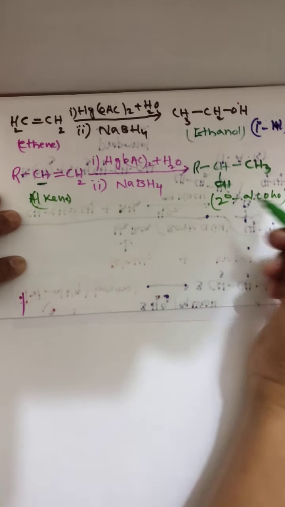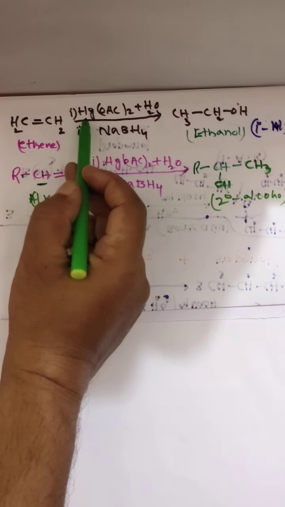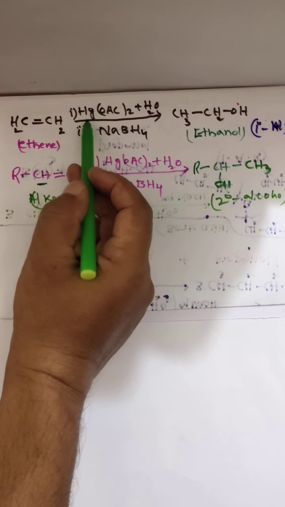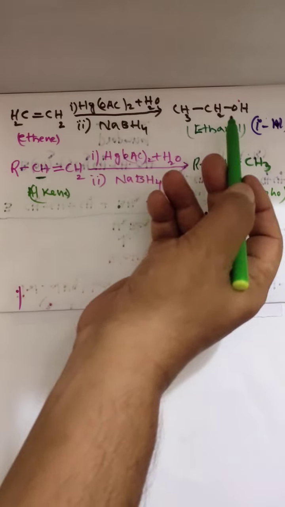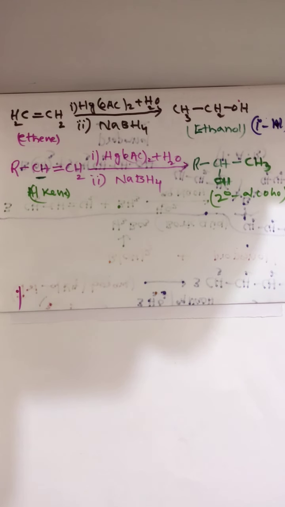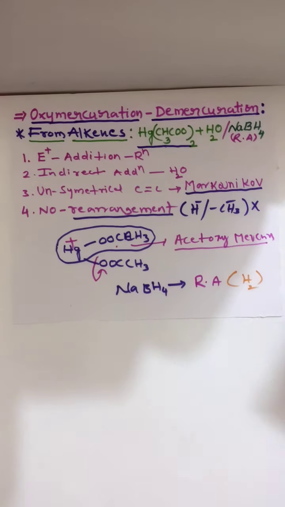So you have to remember for competitive exams, a symmetrical alkene with oxymercuration, demercuration gives a 1 degree alcohol. An unsymmetrical alkene with oxymercuration, demercuration gives a 2 degree alcohol. But what is the role of mercuric acetate and sodium borohydride? How do these get involved in the reaction to give alcohol? Let me discuss along with the mechanism. We have the mechanism of how oxymercuration takes place and how reduction takes place. I will explain in detail.